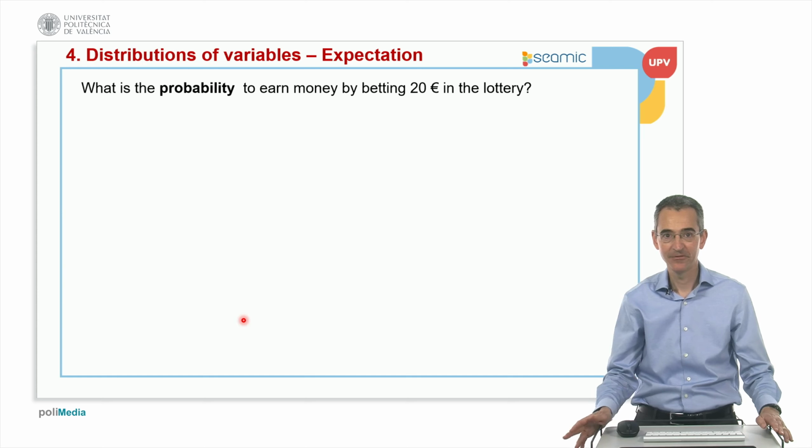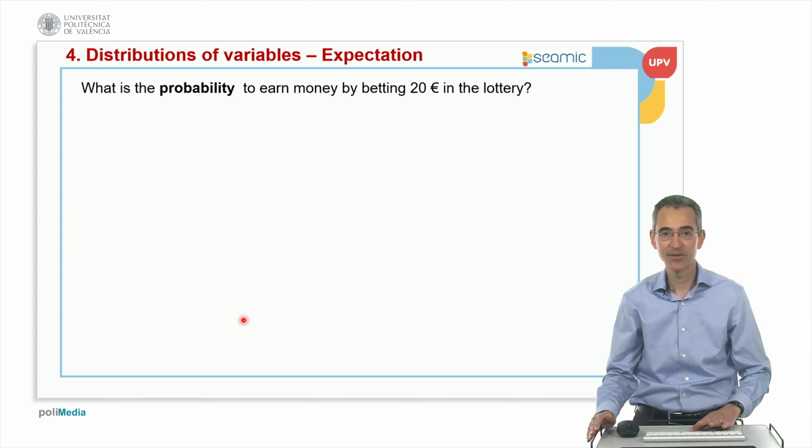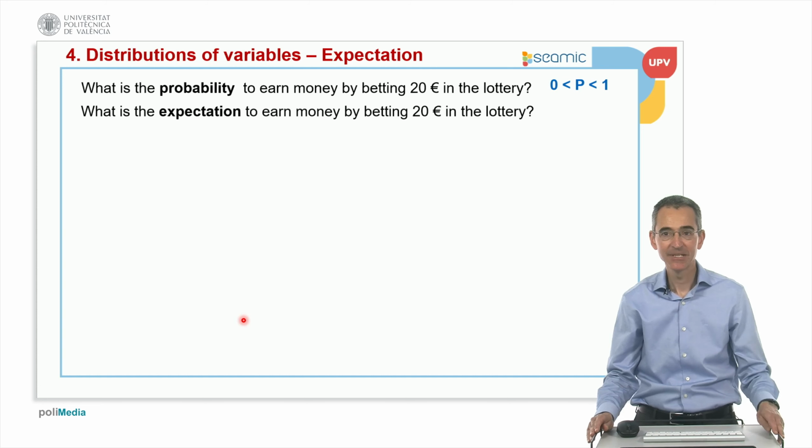We know from previous units that the probability is always between 0 and 1. It's a frequency. Okay, so it's important. Probability is always a frequency. But we can ask the following. What is the expectation to earn money by betting 20 euros in the lottery? This is a different concept.